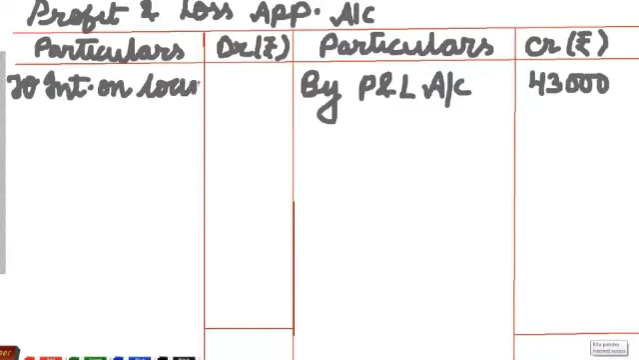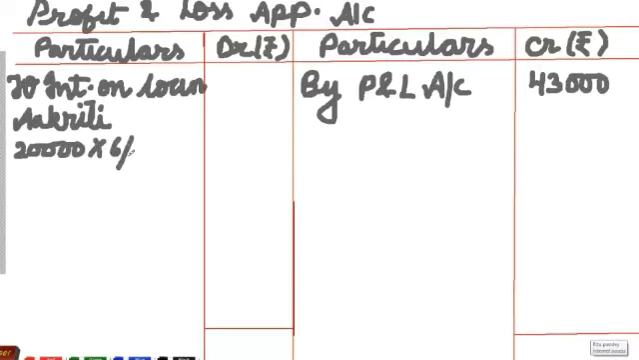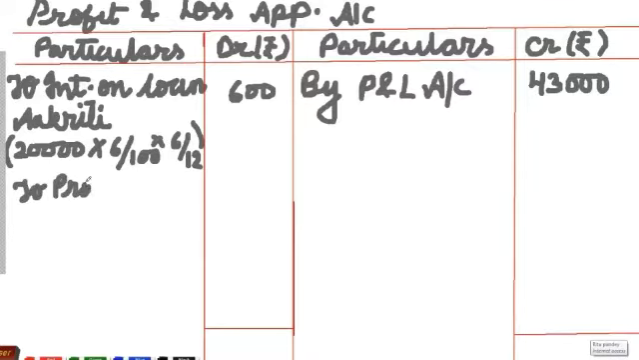Then we give interest on loan to Akriti at the rate of 6% per annum for 6 months from 1st October to 31st March. So we calculate 20,000 into 6 by 100 into 6 by 12. It will be rupees 600. Now the question arises of division of profit. Since there is no partnership agreement between the partners, the profit is to be divided equally.